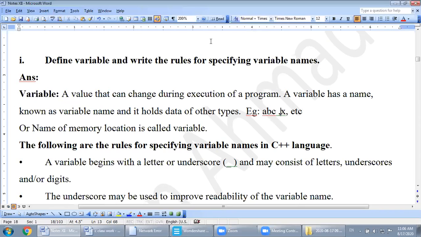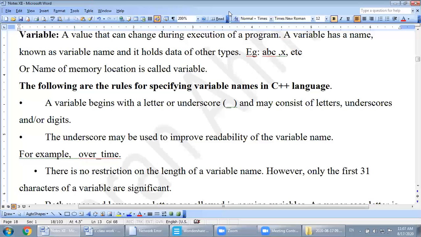But in mathematics, as you know, you use a single character variable. Let's say if a question is there, k is equal to 2x plus 3y. So watch over there, a single character variable is used in mathematics. But over here in the language, how many characters can you use for the length of a variable? We will define this in the rules. The following are the rules for specifying variable names in C++ language.